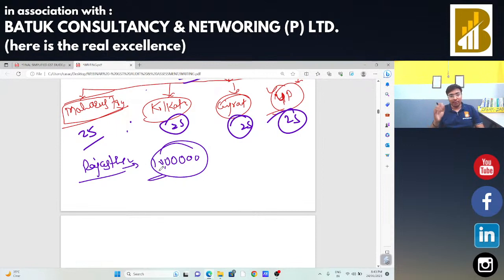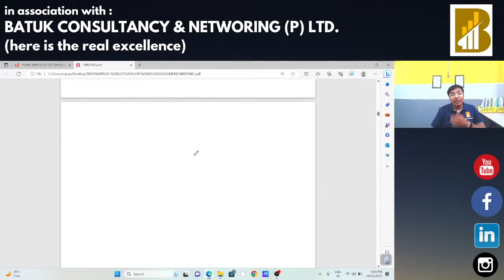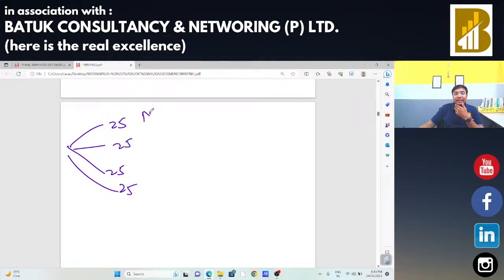This example is on the basis of just figures. So an input tax credit of 10 lakh rupees is credited to the electronic credit ledger of Rajasthan. Now Batuk is going to transfer 25 laptops each to various locations, that is Maharashtra, Kolkata, Gujarat, and UP.